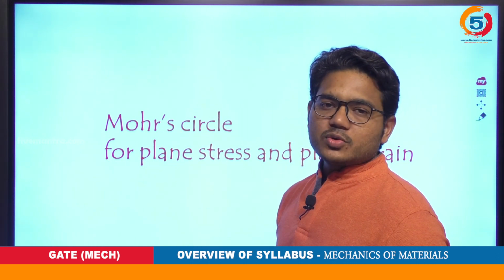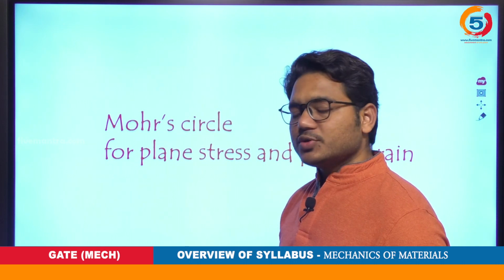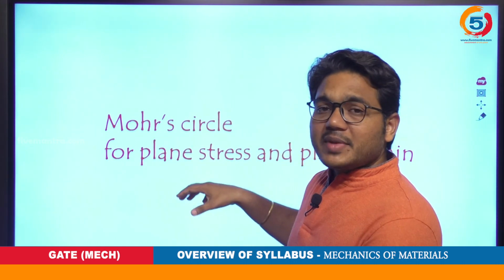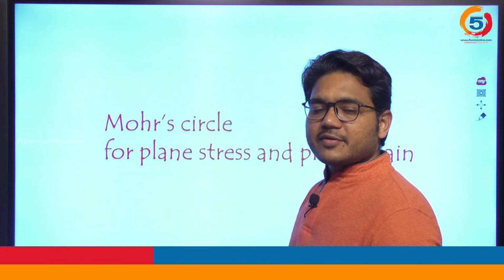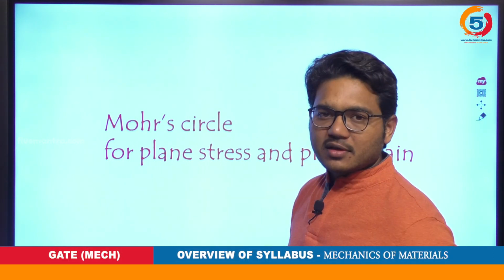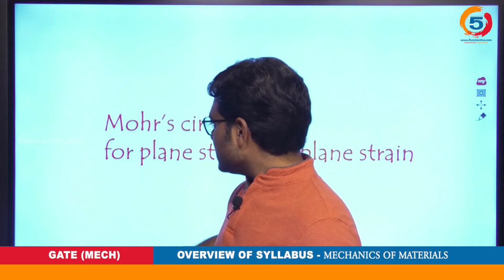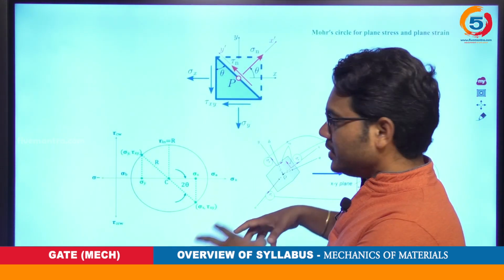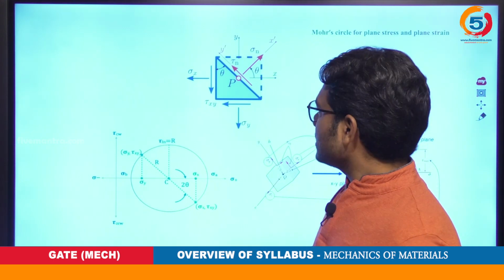We know how to solve it analytically, that is using a formula, but Mohr's circle makes the problem simple, being a graphical representation of stress and strain. We will try to understand this particular topic well, and we make a video related to this.